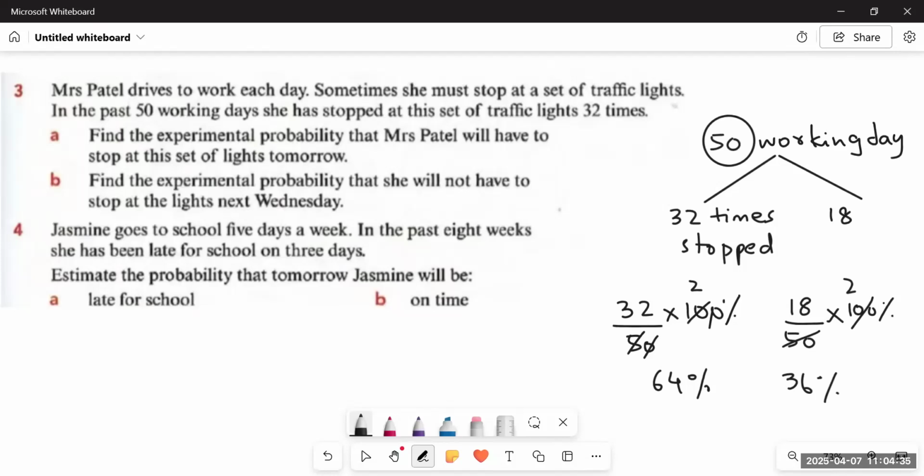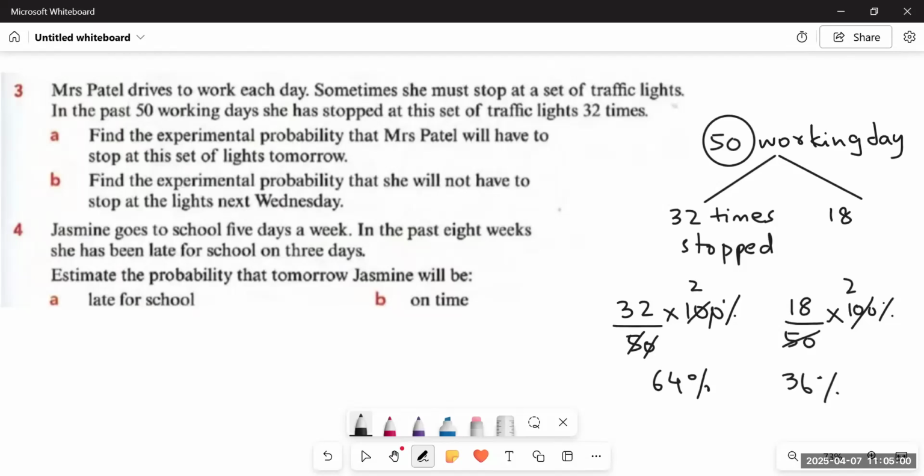That is on any day. They are talking about tomorrow specifically in part A, and they're talking about Wednesday specifically for any day. It could be any day in a week where we can apply this experimental probability. If out of 50 times she has stopped 32 times, this is not certain, but it tells us that this usually happens.